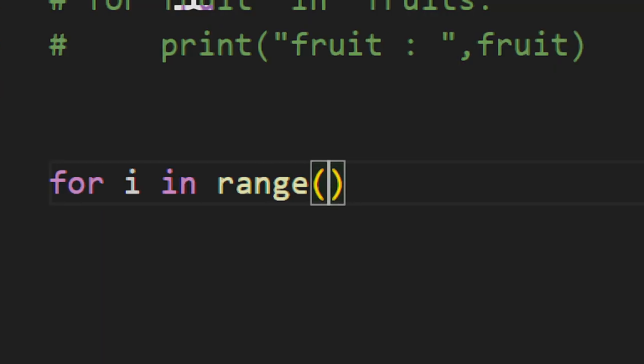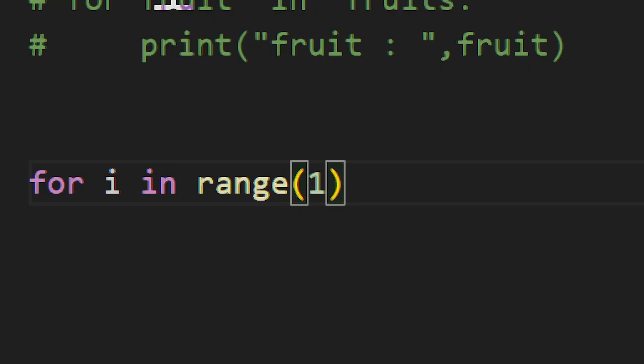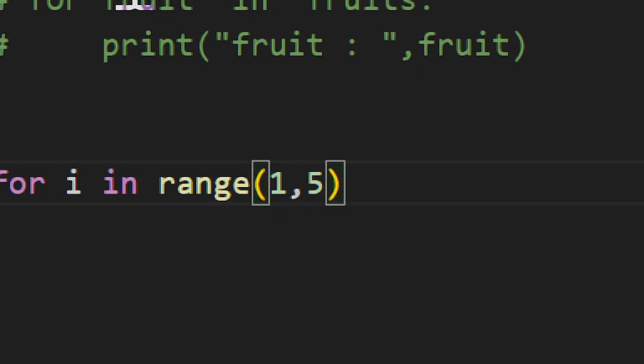This is a sequence. Okay, I give range(1, 5). So this is basically the range concept: from one point to another point. That means I give 1 to 5, so the range is 0 1 2 3 4. Sorry, 0 1 2 3 4. The four values are printed.